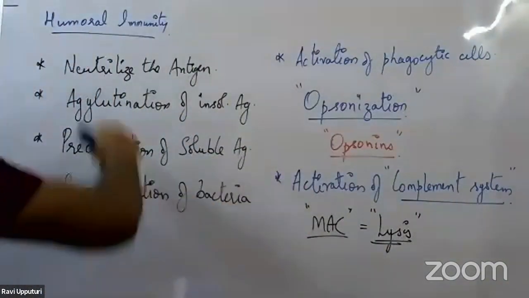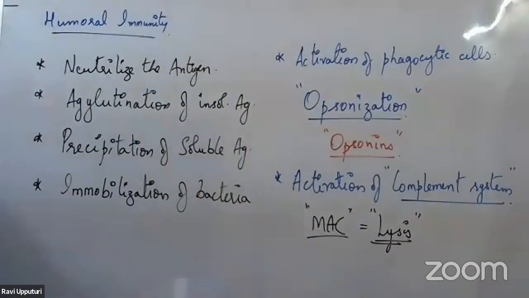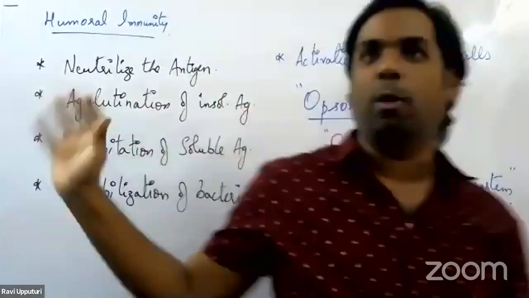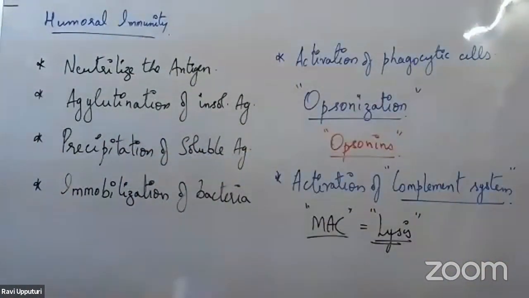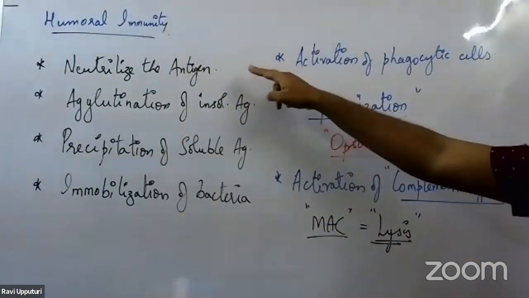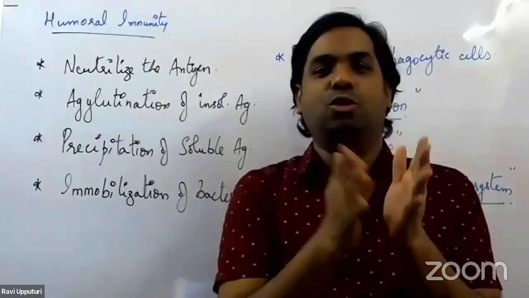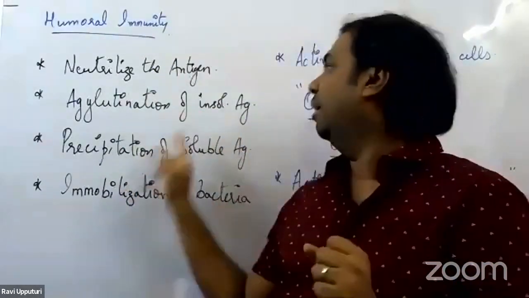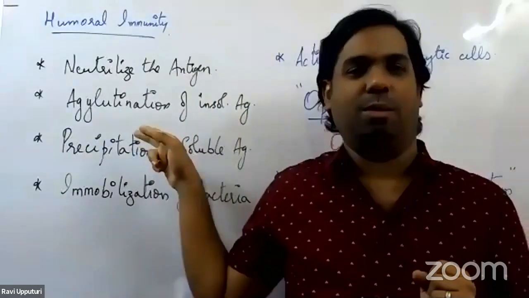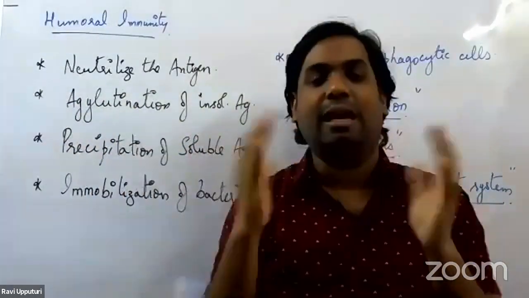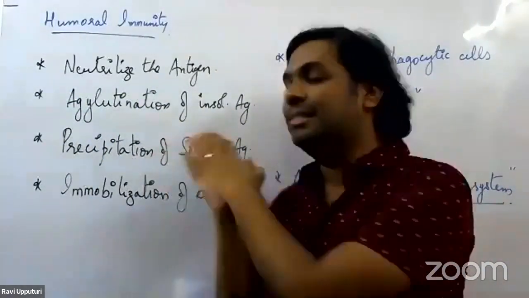So these are the 6 different ways the antibodies function, or 6 different ways the antibodies target the antigens once they have entered inside the body. Quickly going through it. First, they bring about the process of neutralization of the antigen. Once they neutralize the antigen, they lock the antigen so that it would not escape. Second, if an insoluble antigen enters into the body, they agglutinate it. They clump, they clot the insoluble antigen.